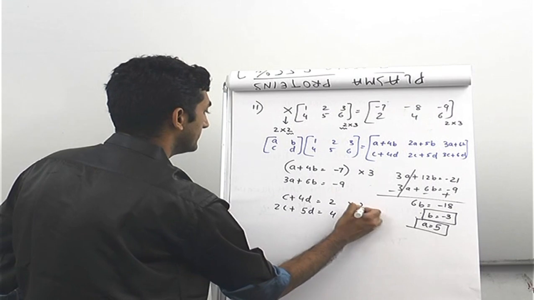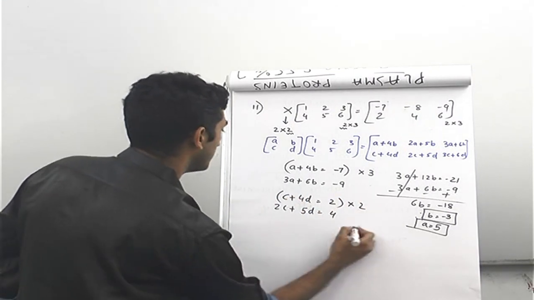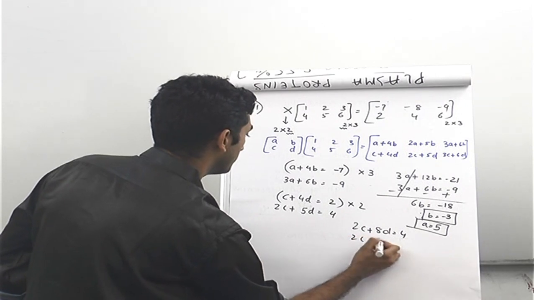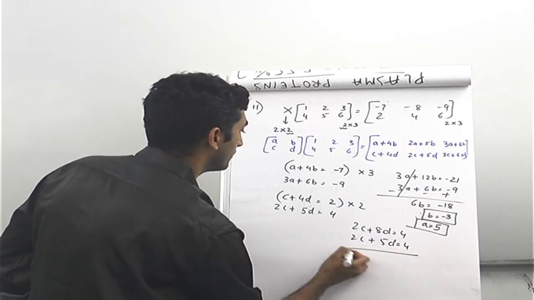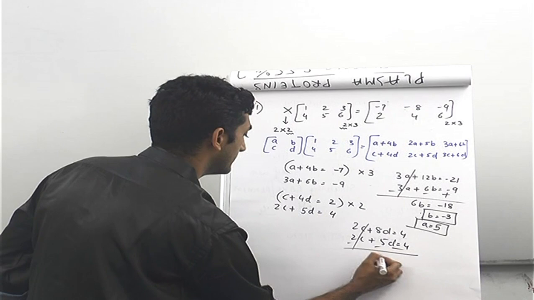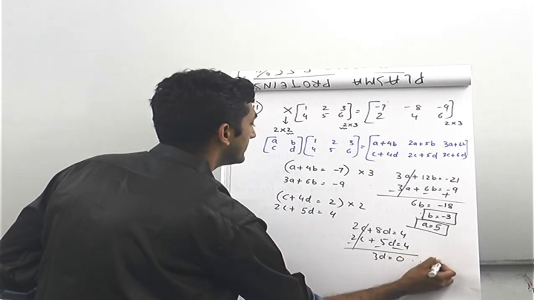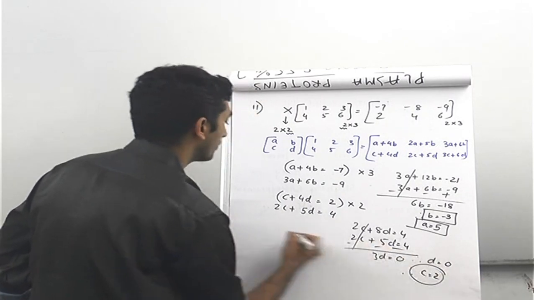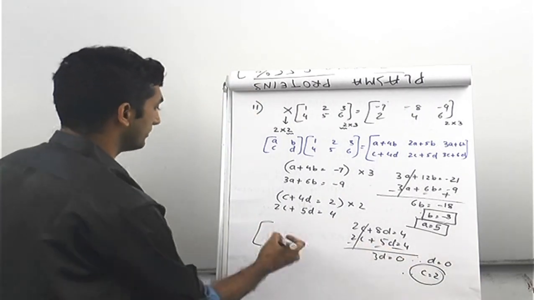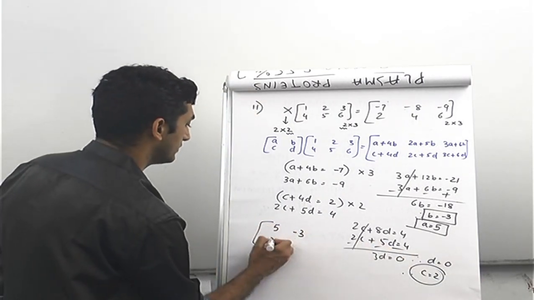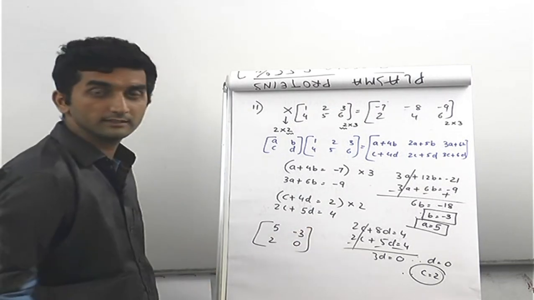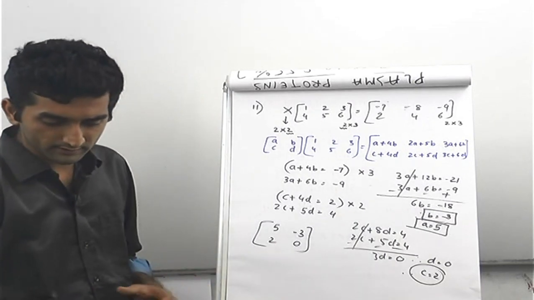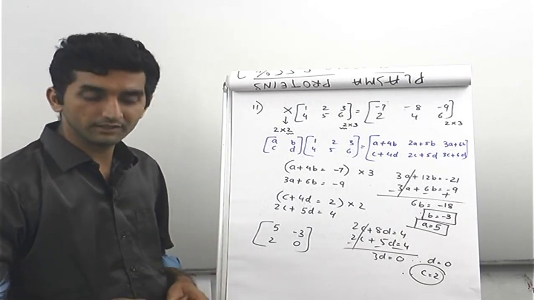So we'll multiply this by 2. What we get is 2c plus 8d is equal to 4, and 2c plus 5d is also equal to 4. When we subtract, we get 3d as 0, giving you d as 0. Now once d is 0, c automatically becomes 2. So your matrix X now becomes 5, minus 3, 2 and 0. This is the matrix that you are looking at. This is how you solve problems like this. So the 11th is done. I leave the 12th up to you, another induction problem.